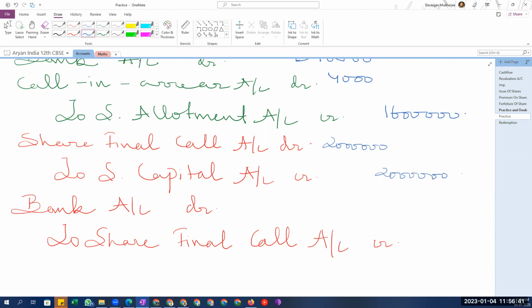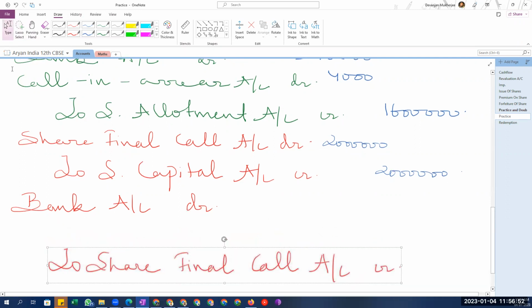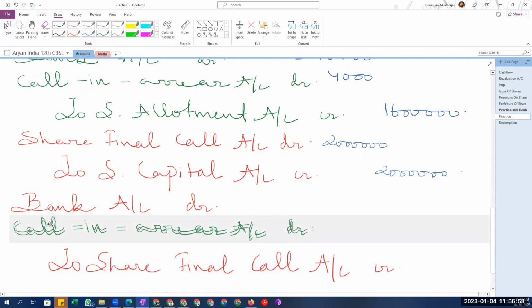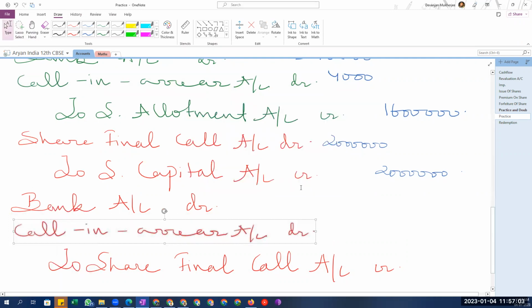And in bank, we also have to make a call in arrears. My bad, I missed that. Here we'll just create a gap and put the call in arrear. So in the bank account, how much will be the amount here? 19 lakhs 85,000.